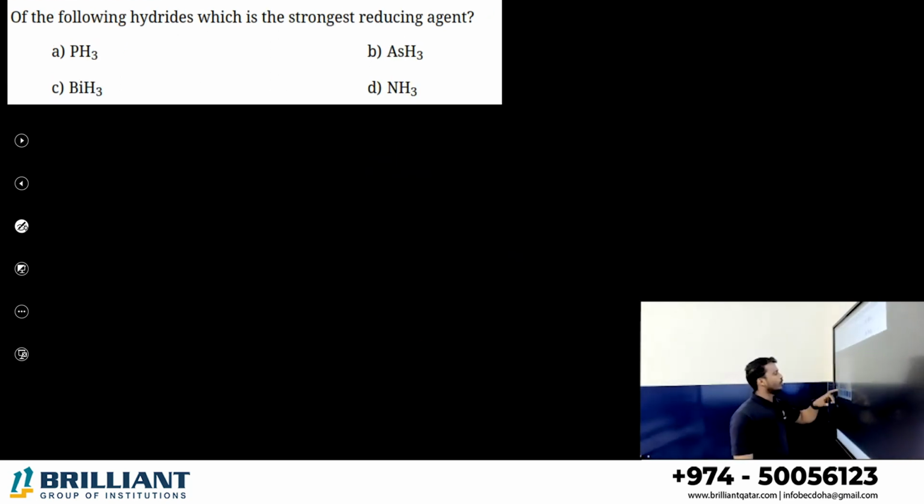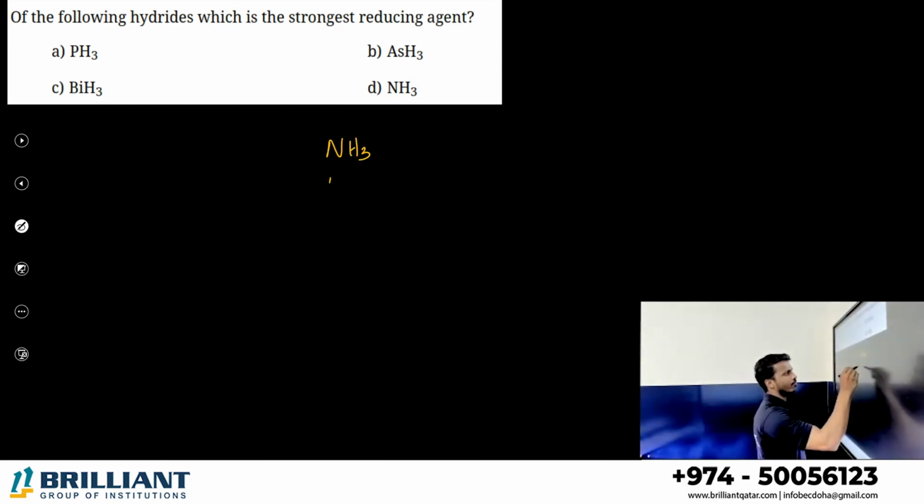Now, which of the following hydrides is the strongest reducing agent? That we already discussed. The nitrogen family, I think, is given, right? Nitrogen, phosphorus, arsenic, antimony, and we have bismuth. Their hydrides are these ones.